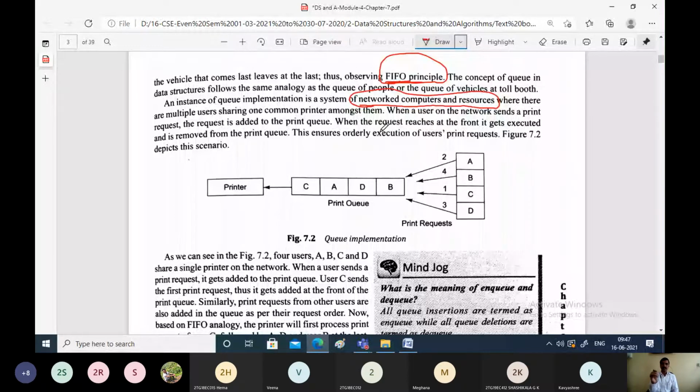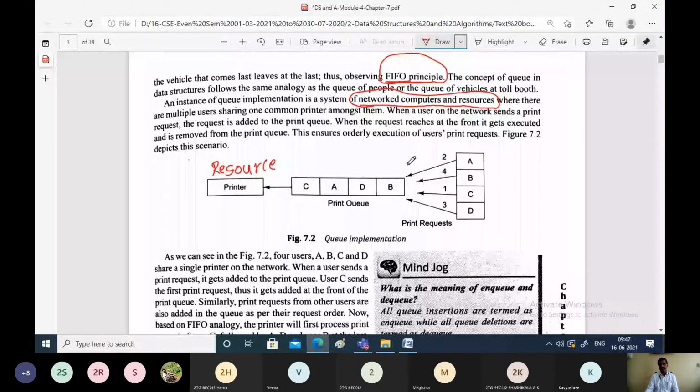And when some set of resources are being shared, every person or every computer is allowed to make use of the resource in a systematic manner. The ideal manner here is, we can create a queue of requests, and those requests will be served based on their arrival.